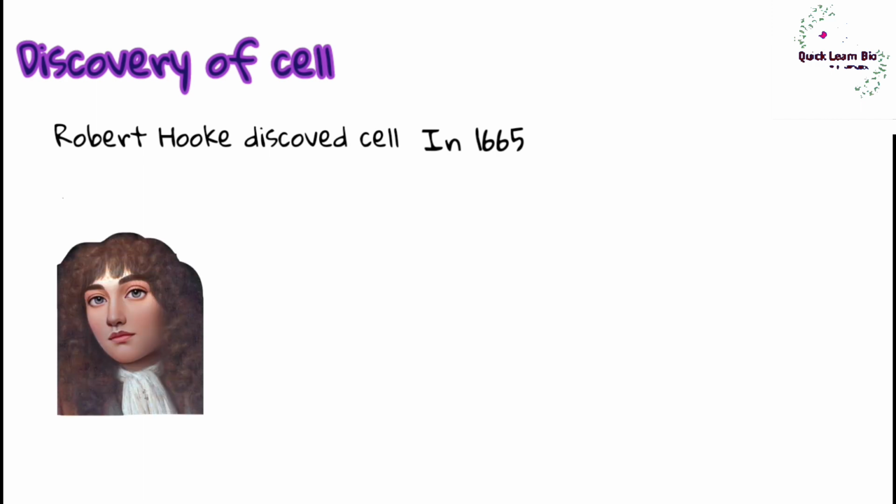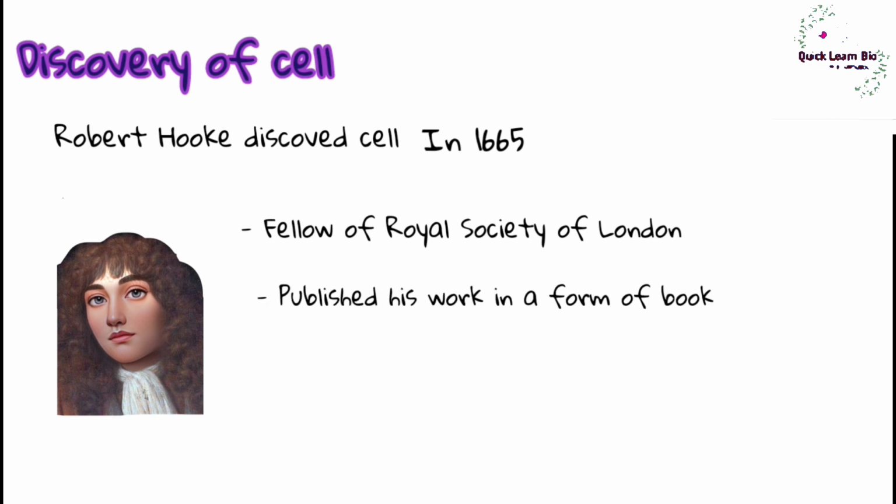Discovery of the cell. The cell was discovered by Robert Hooke in 1665. Robert Hooke was a mathematician and physicist. He developed a new microscope and was elected Fellow of the Royal Society of London in 1663. With the help of his microscope, Hooke studied the internal structure of cork and other parts of various plants. He published his findings in the form of a book, Micrographia.